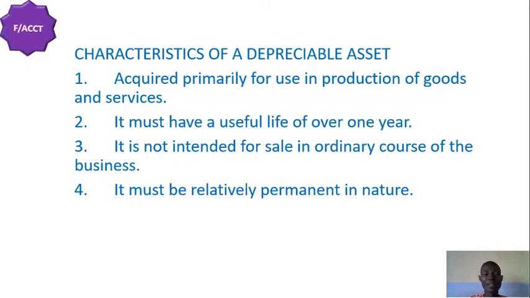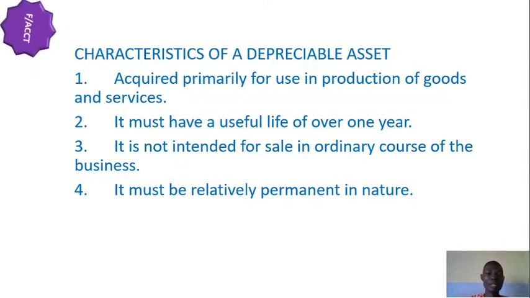1. The asset is acquired primarily for use in production of goods and services. You must know that the asset is acquired primarily for use in production of goods and services. You bought those assets so that you can use them to produce goods or to render services. Those that are running business centers, they have photocopy machines there.